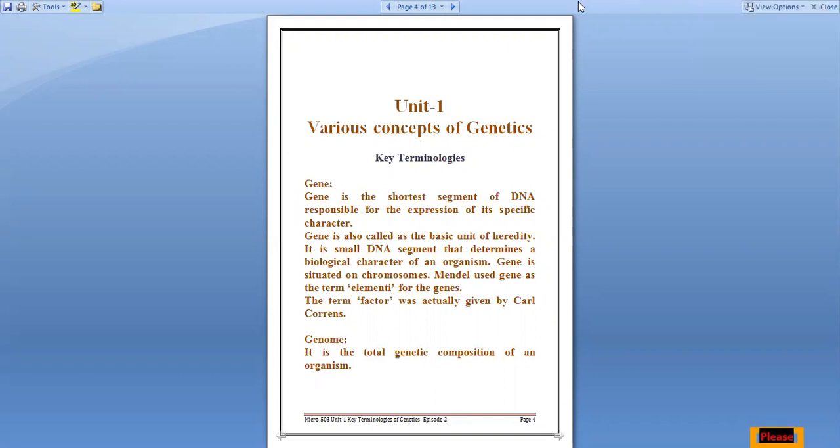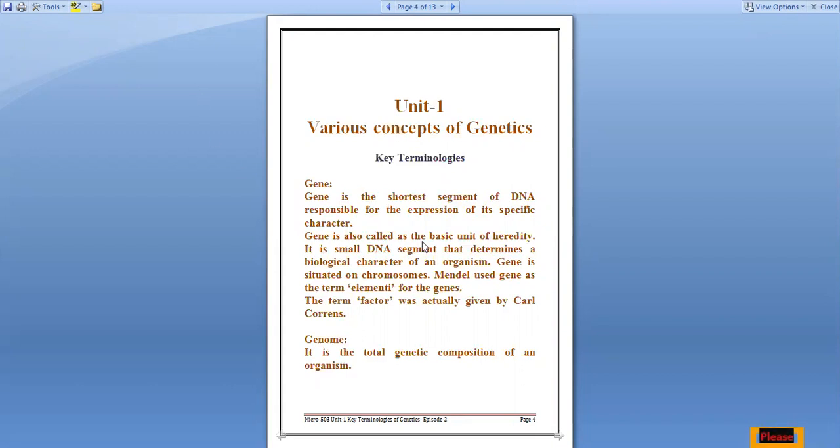What is gene? Gene is the shortest segment of DNA which is responsible for expression of its specific characters. Now, why is it the shortest segment? Whenever you are taking the whole DNA, there are small fragments which are responsible for expression. Not each and every piece of the DNA is expressing itself. This is very important to know. But the ones which are expressing and which have some fruitful functions are considered to be genes.